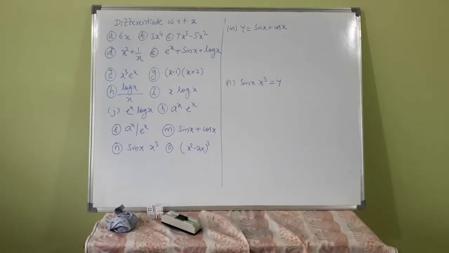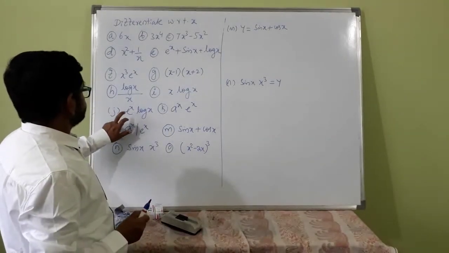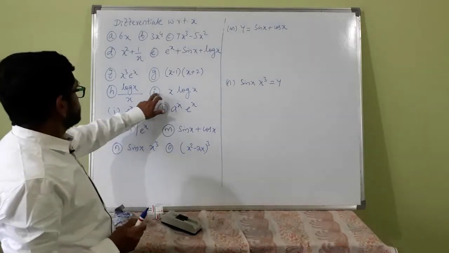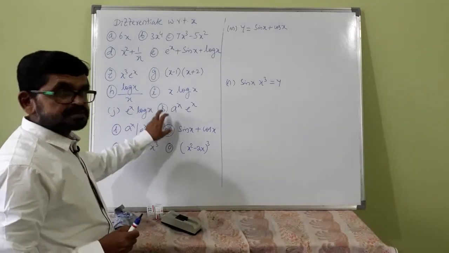Y is equal to sin x plus cos x. See these, which one? I, J, K, L. You complete yourself in the same way.